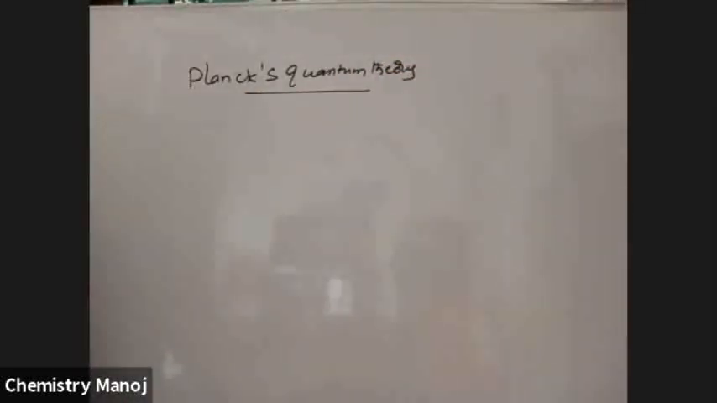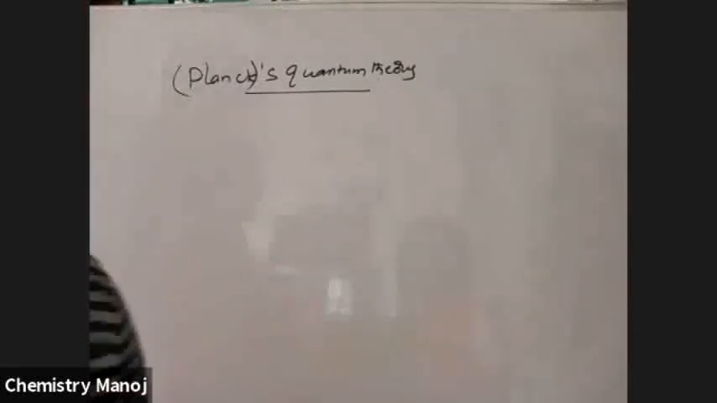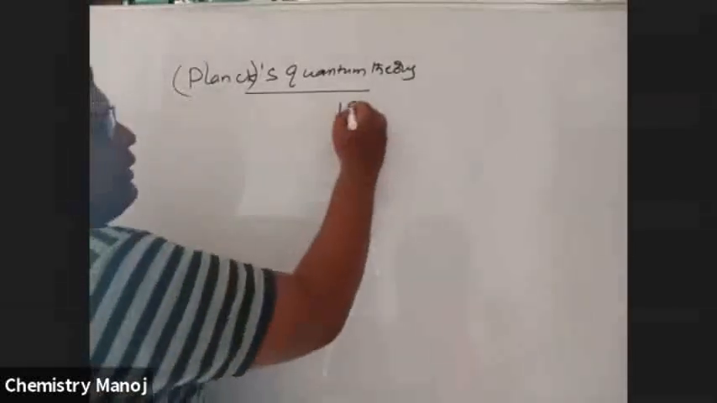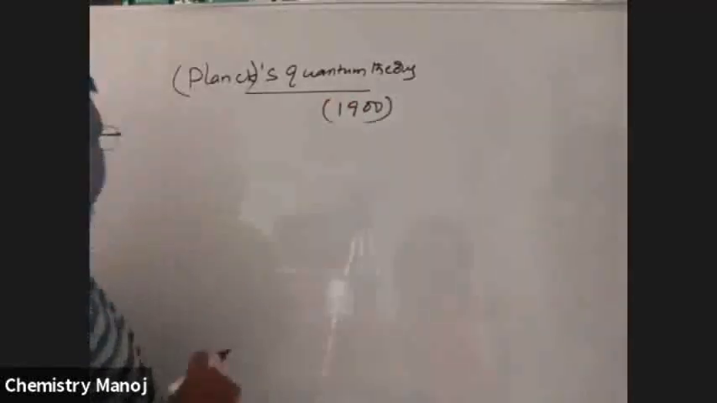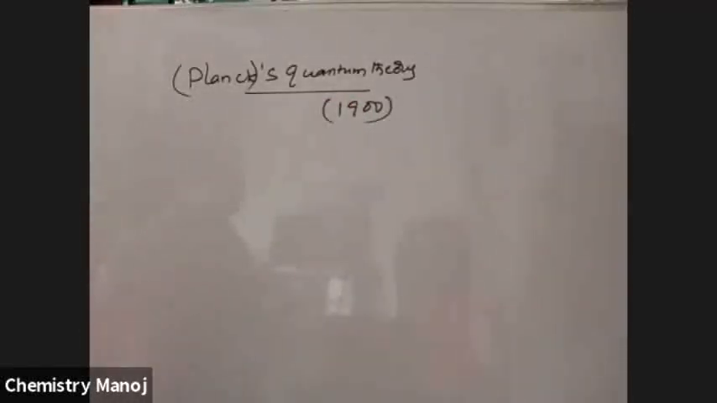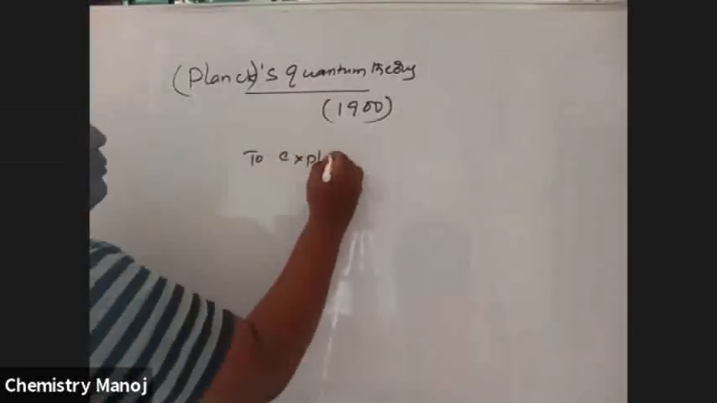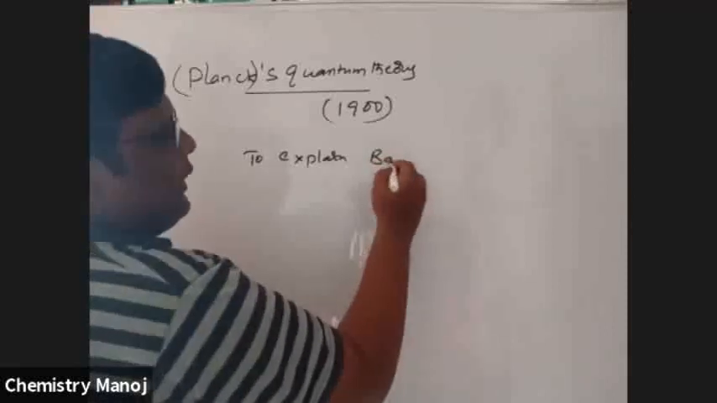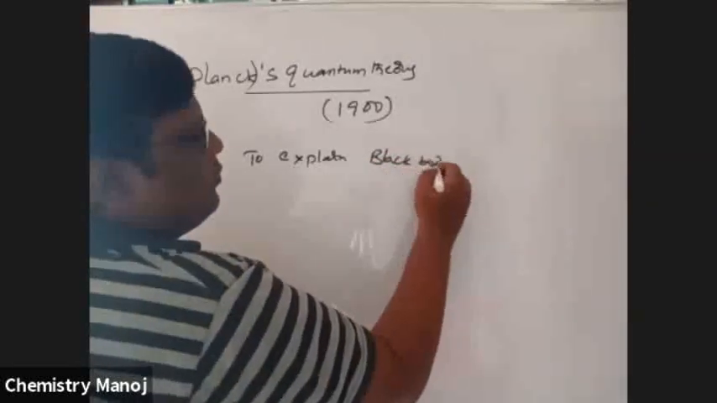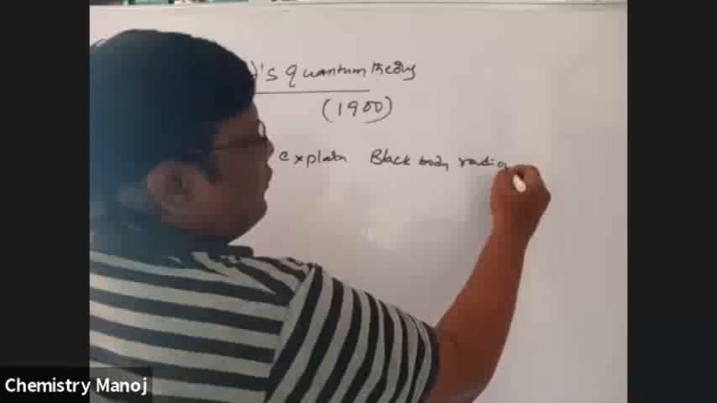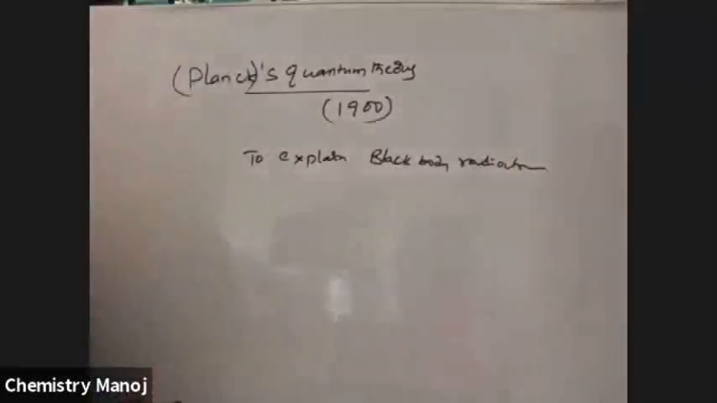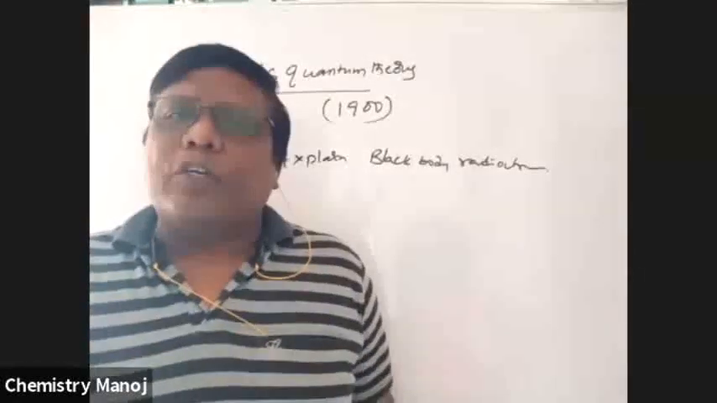The scientist named Planck proposed a theory that is called Planck's quantum theory. It was nearly 1900 then. At the time of 1900, this theory was developed to explain black body radiation. What is this Planck quantum theory? He proposes some points.